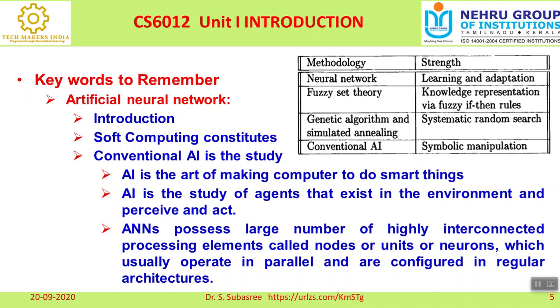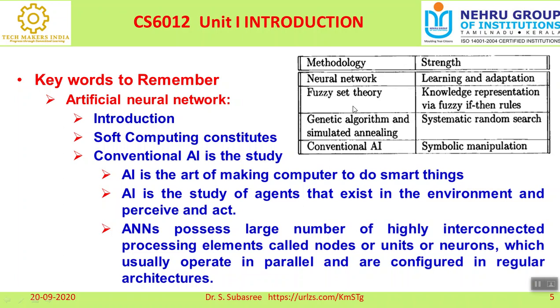As far as neural network is concerned, it is learning and adaptation, training. First we learn, and we apply the learned concept, and we train by modifying some things, right? We change ourselves. Is it not the same way? We modify some parameters and we get the result. That is the concept and strength of the neural network: learning and adaptation.